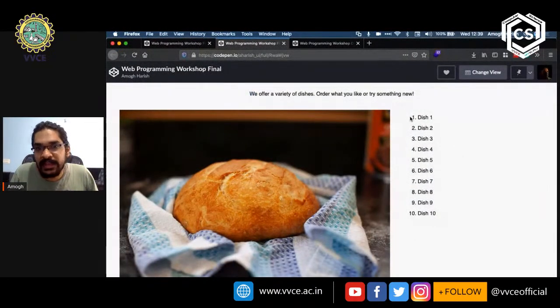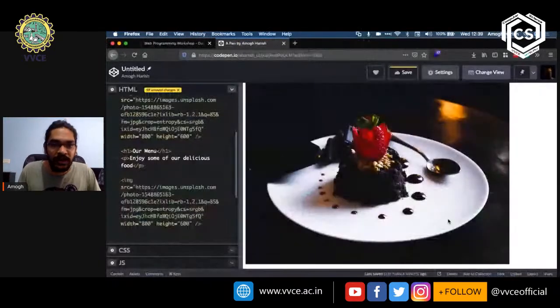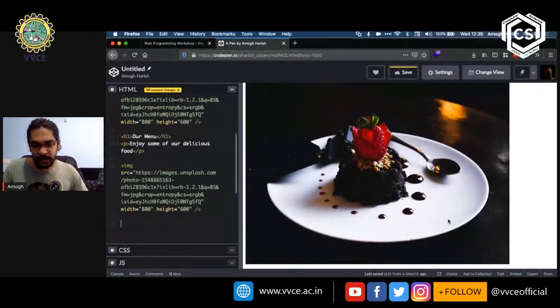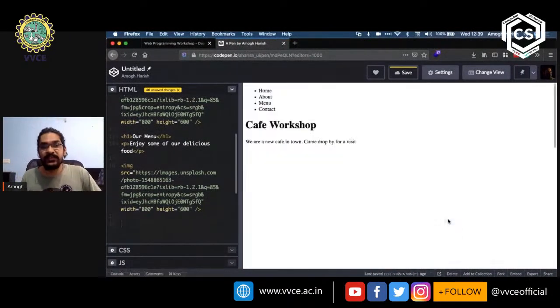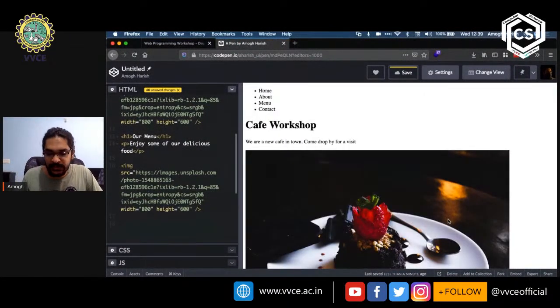And now you can see that towards the right-hand side, we have a list item that says dish 1 through to dish 10, right? So I'm going to create something very similar, right? How do we do that? Now we've seen that we can create lists by using the UL, right?